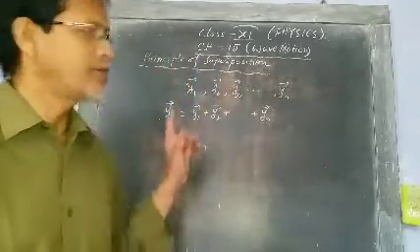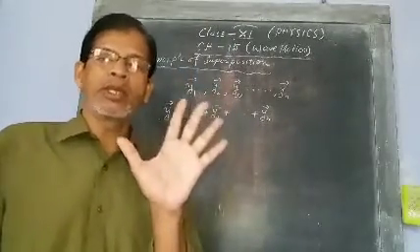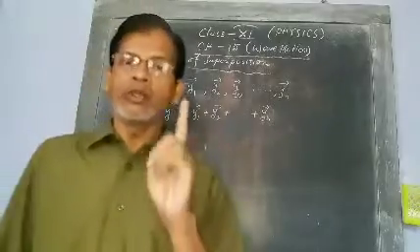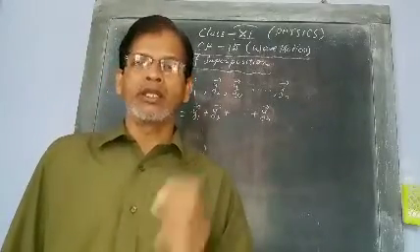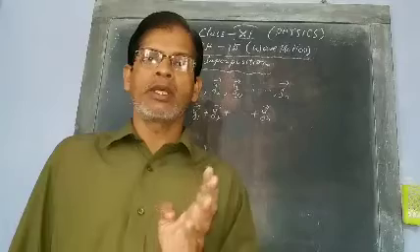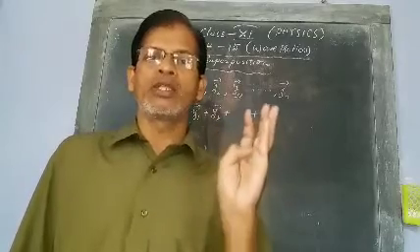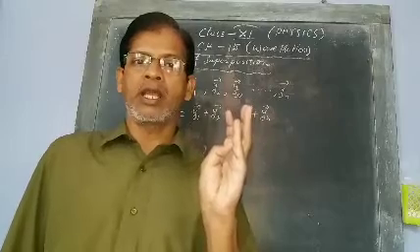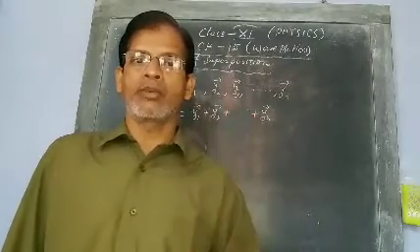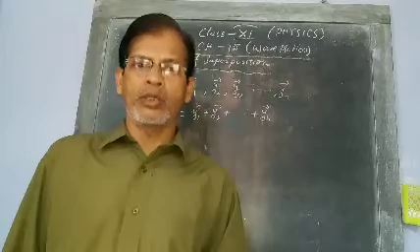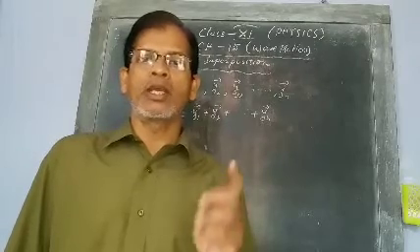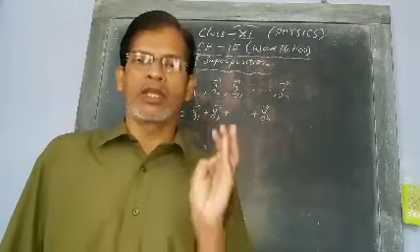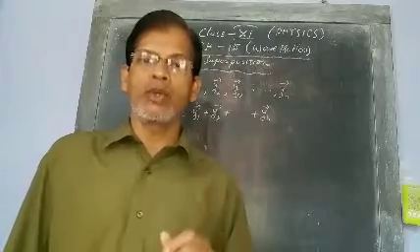This is the superposition principle. And due to superposition of waves, three phenomena occur: interference of waves, beats, and stationary waves.